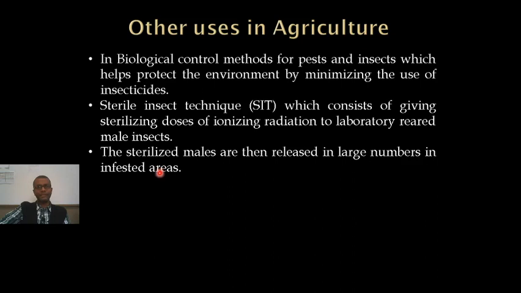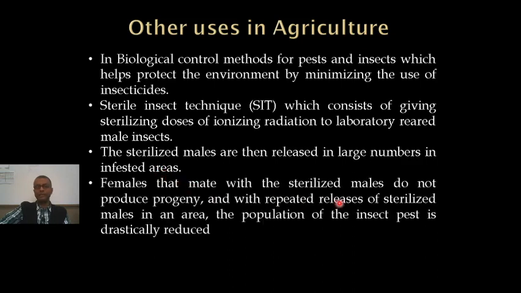So what happens then? These sterile male insects mate with the females which are there in the infested areas, and once they mate with the sterile male insects, the females cannot produce any more offspring.